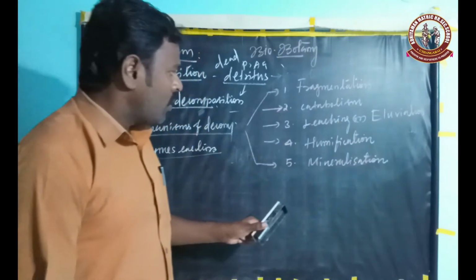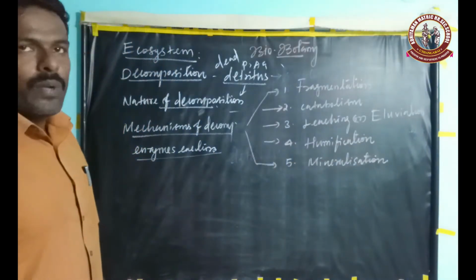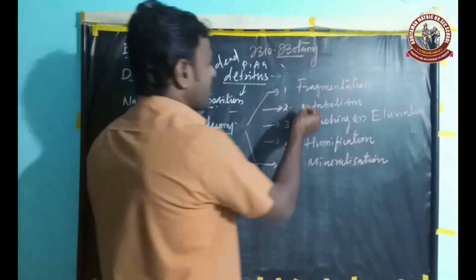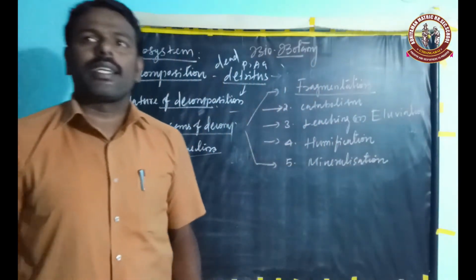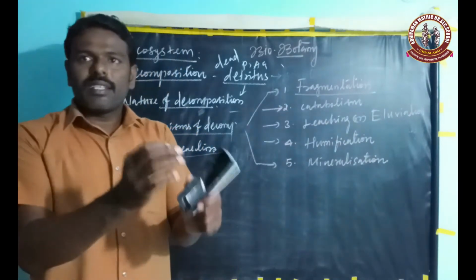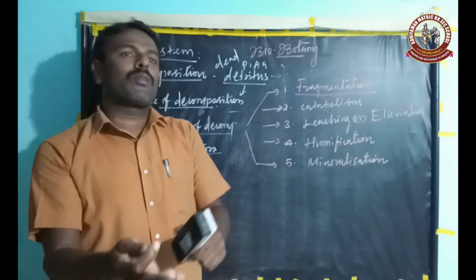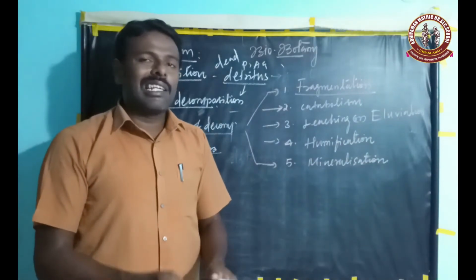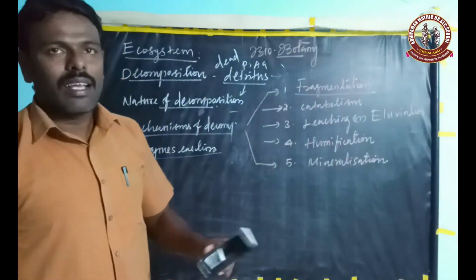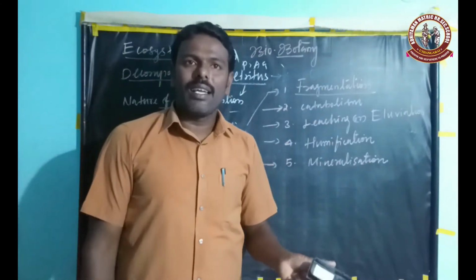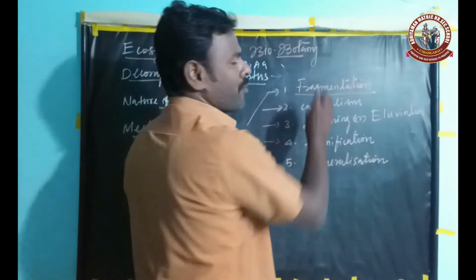Now we will discuss the topics one by one. First one is fragmentation. Fragmentation is the breakdown of detritus into smaller particles by detritivorous organisms like bacteria, fungi and earthworms.